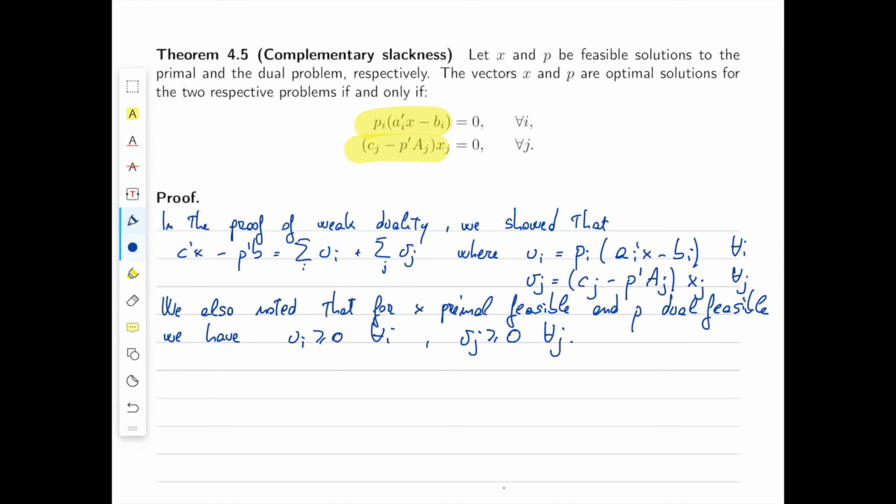So now let's prove the two directions of the if and only if in the complementary slackness theorem. First, assume that x and p are optimal. So if x and p are optimal, then we know by strong duality that their costs coincide.